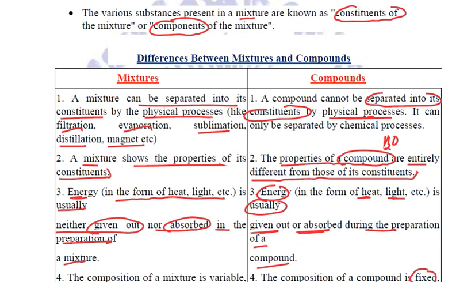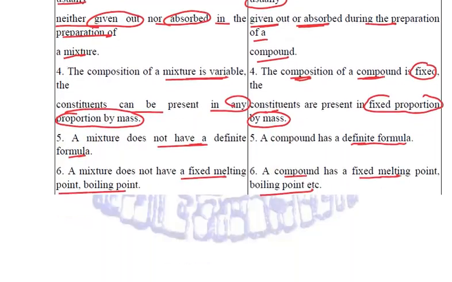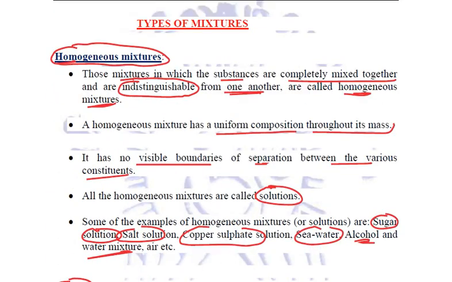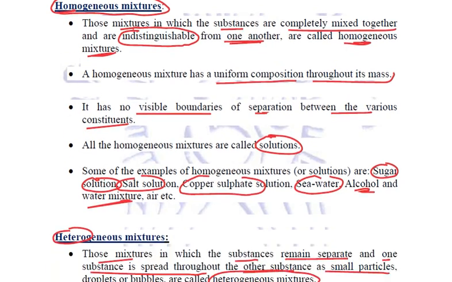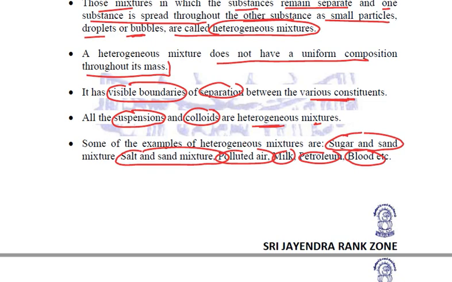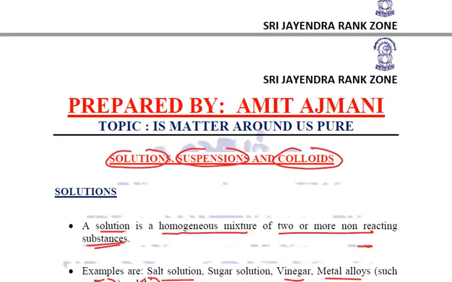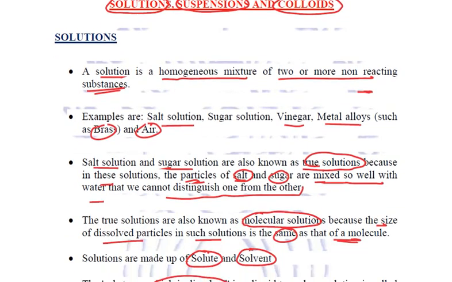We differentiated between mixtures and compounds. Then we discussed in detail the types of mixtures, homogeneous and heterogeneous mixtures, and differentiated between the two. We took many examples trying to understand what they are.